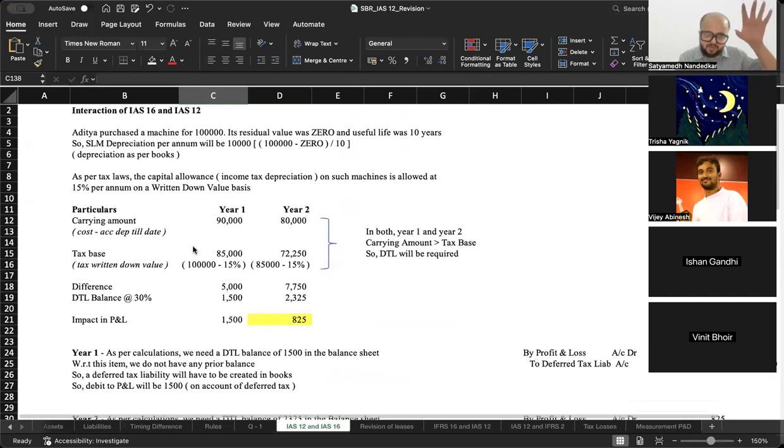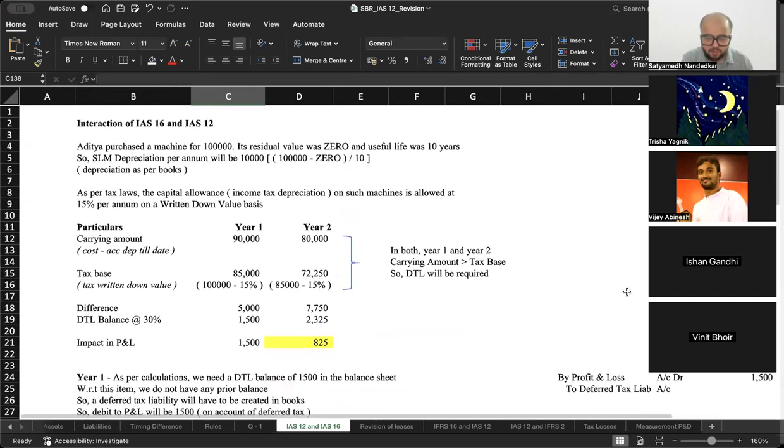Okay, to understand that further, I want you to read this particular example on your screen. Have a look once.